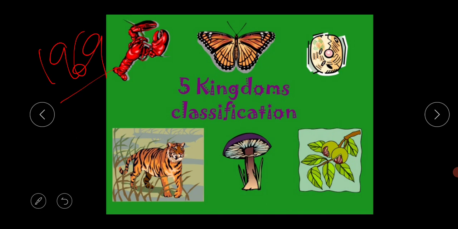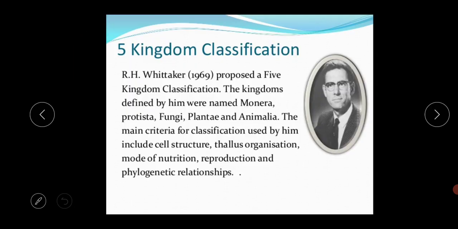I am repeating again, it is one mode of classification system where living beings have been distributed into five kingdoms. The classification was proposed by American taxonomist R.H. Whittaker in the year 1969. It includes all living beings, microscopic to macroscopic; all the organisms are included in this kingdom system.